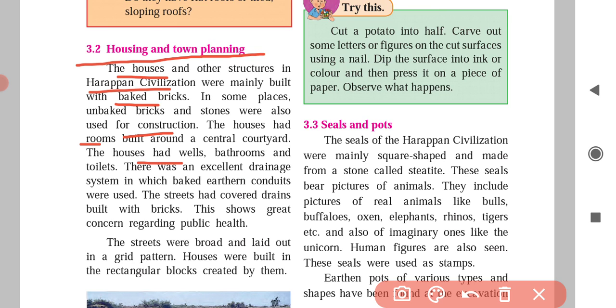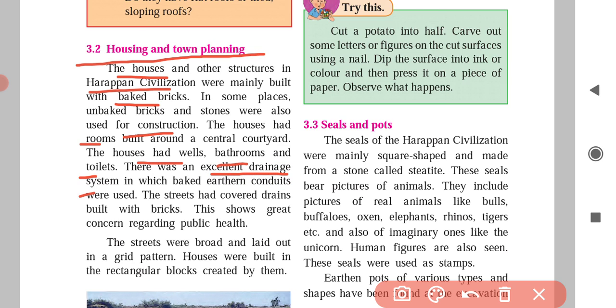There was an excellent drainage system in which baked earthen conduits were used. For those houses, an excellent drainage system was there.